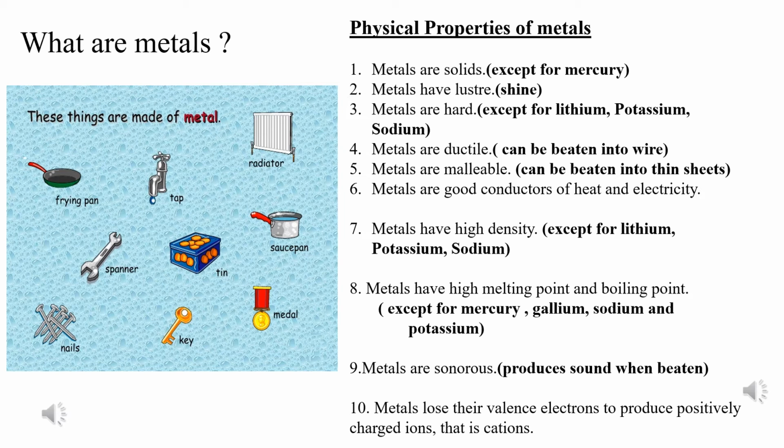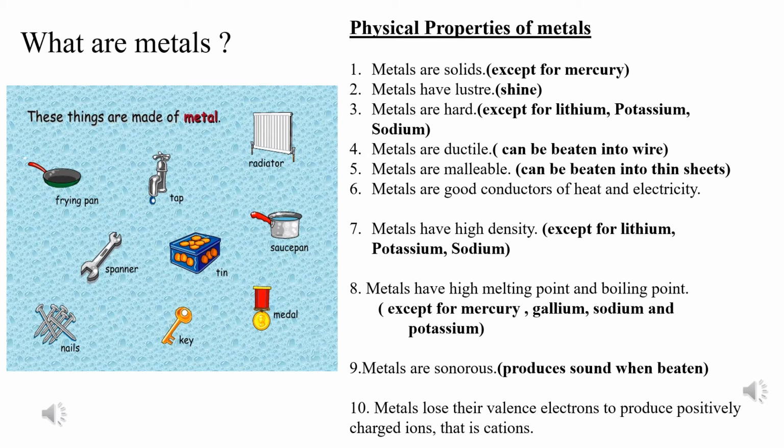And yes, because these three have less density, they are easy to break. They are not hard. Eighth one, metals have high melting point and boiling point except for mercury, gallium, sodium and potassium. They have lower melting point and boiling point.